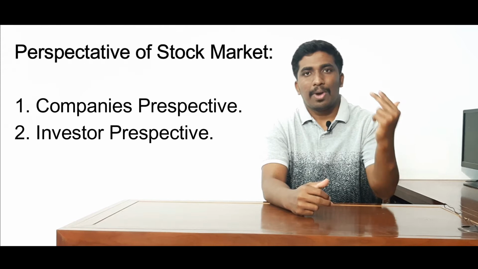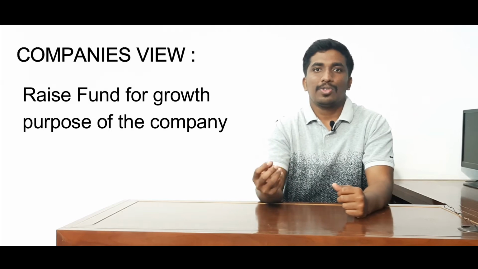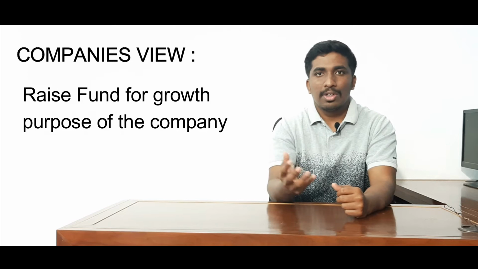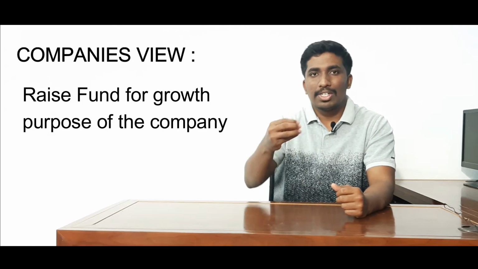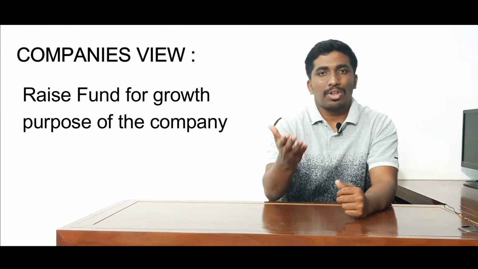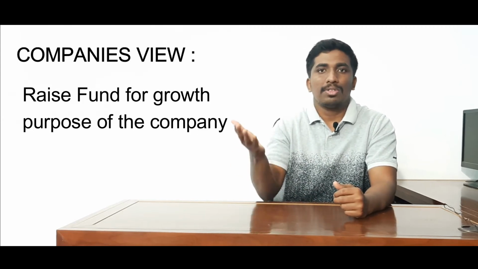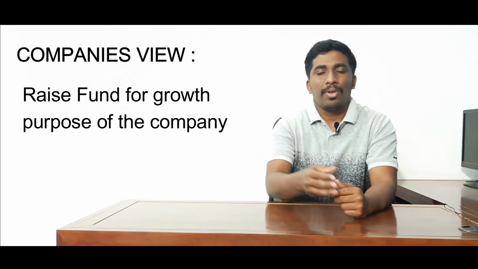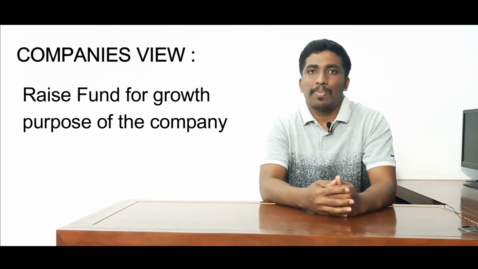The stock market functions from two perspectives. One is the company perspective. The company requires funds. It has to raise funds, so it sells its stakes in the company to investors. They can raise the funds and invest in the company so it can grow for the future. For the growth of the company, they sell shares in the stock market, raise the funds, and utilize them for growth.